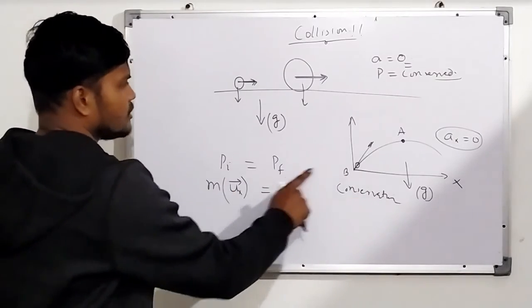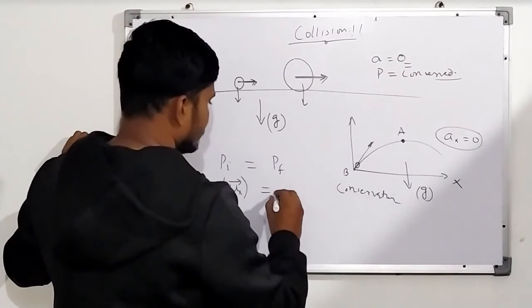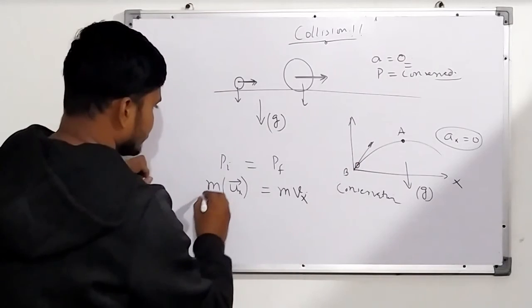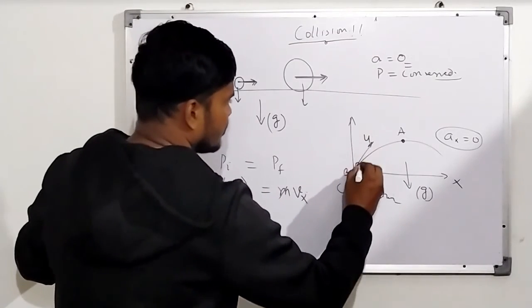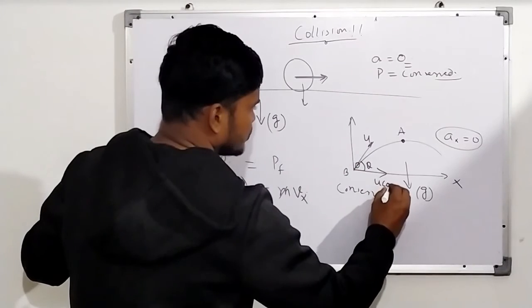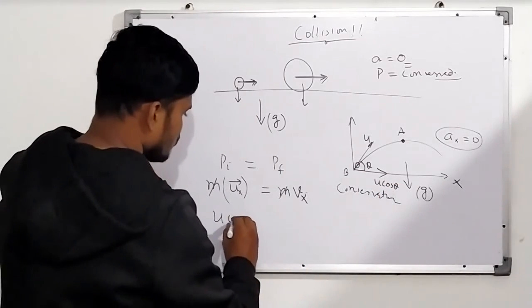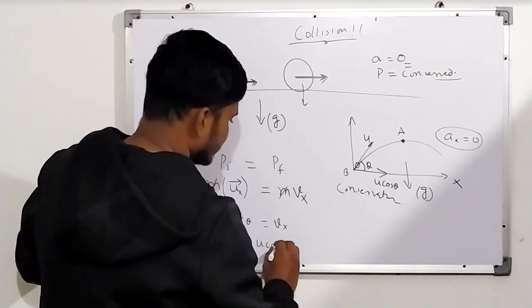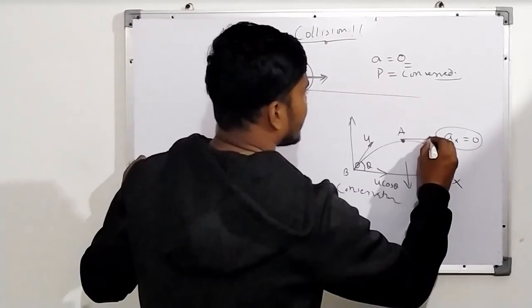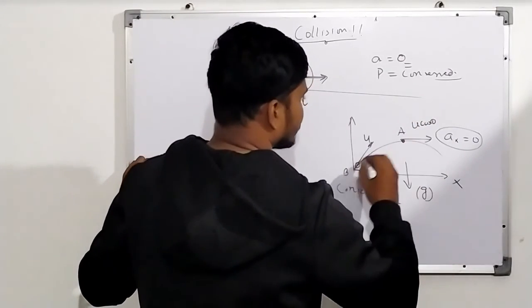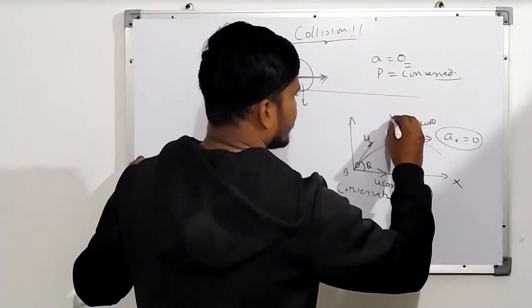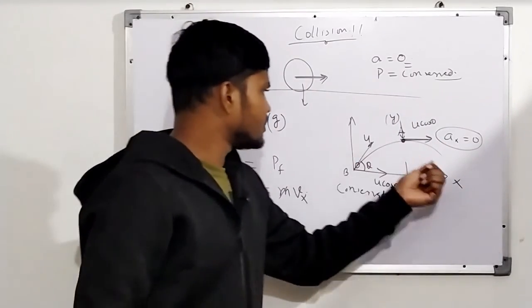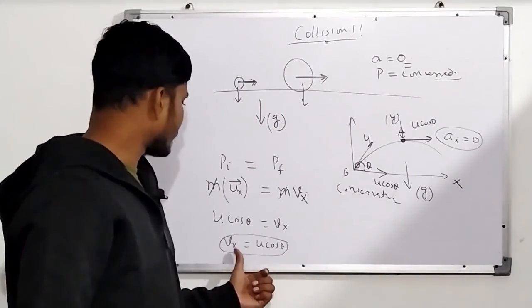So if P initial is equal to P final, what is the velocity here? Maybe this one is v. I don't know the velocity here, which is always in the x direction. Therefore m is cancelled out. Now u is there, theta is here, so it was u cos theta. So u cos theta is equal to vx. Therefore the surviving velocity at this point is u cos theta. As we have already seen, when the projectile reaches the top there is no y component, only the x component, u cos theta, the velocity in the x direction. So we got this value, u cos theta.